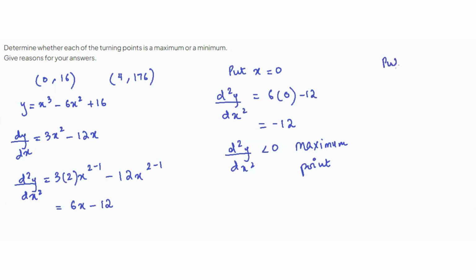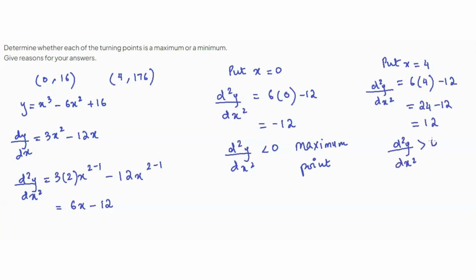Now, if we put x equals 4 in the double derivative, we get 6 times 4 minus 12, which is 24 minus 12, and that's 12. In this case, our second derivative is greater than 0, which means it's a minimum point.